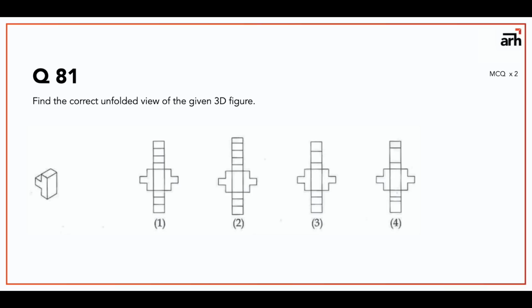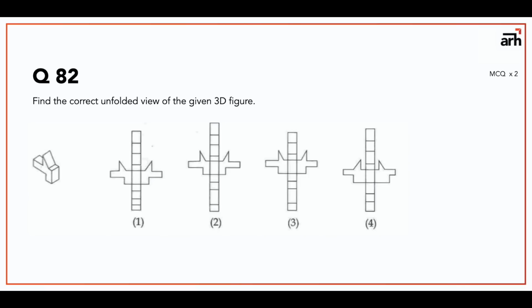So that is 1 2 3 4 5 6 7 8. First is there 1 2 3 4 5 6 7 8 9. No, 2 has one extra flap. Third has 1 2 3 4 5 6 7, it has one less flap. And in fourth 1 2 3 4 5 6 7, one flap is missing in it. So the answer would be first. This is a simple trick. All you need to do is you need to find the right profile, and you need to find the number of edges on the side elevation, and you need to find those faces only, that's it.